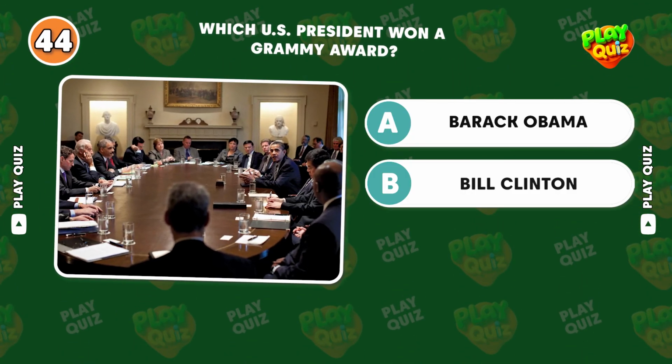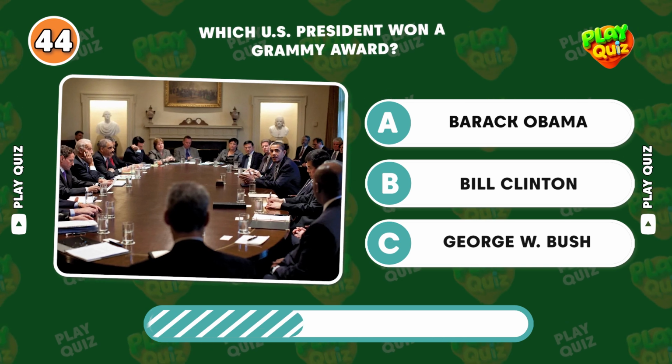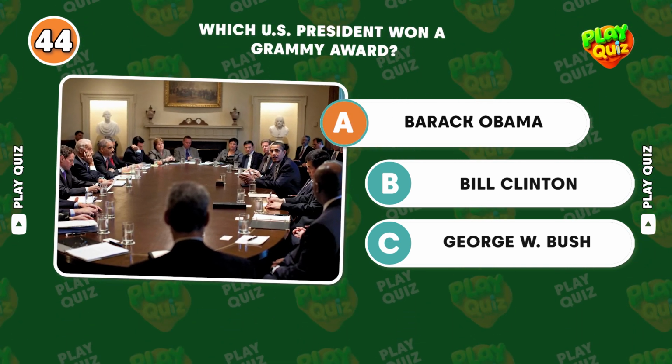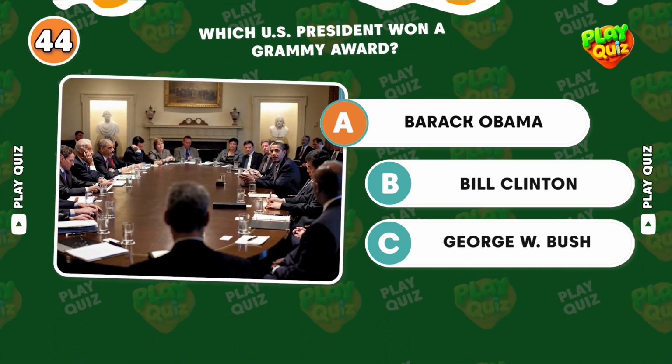Which U.S. president won a Grammy Award? Correct answer, Barack Obama. Obama won 2 Grammy Awards for Best Spoken Word Album for his audiobooks.